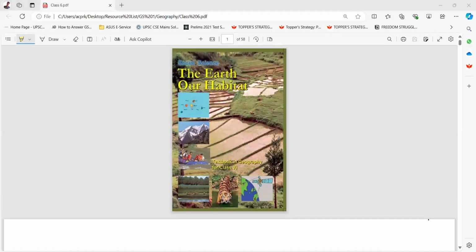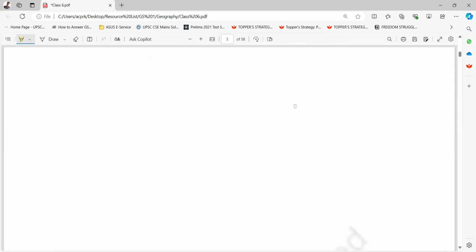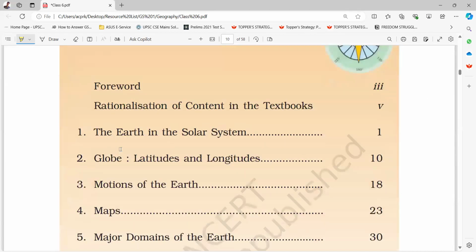Hello everyone. Today we will start a new series for the subject of geography, which is an important subject for UPSC Civil Services exam. We will start with class 6, the earth, our habitat. Okay, the contents are: first chapter, the earth in the solar system.